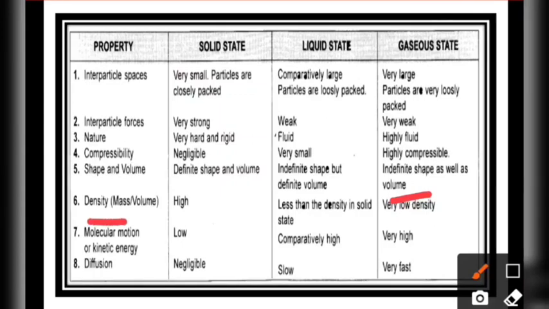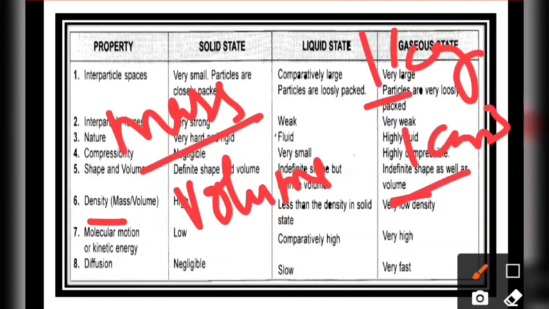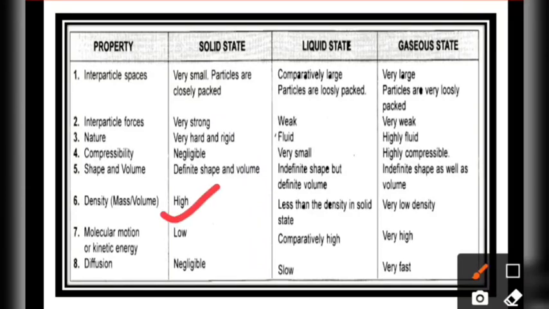Now we talk about the density. What do you mean by density? Density is mass per unit volume. In any area, if 1 kg mass is present in 1 centimeter cube, how much mass is there in how much area? That will explain the density. So if the particles are more in a smaller area, the density will be high. The solid particles are very close, so their density will be high. Liquid state has intermediate density between solid and gases, and in gases, the particles are very, very far away. So in a small area, the particles will be very few in number, and that's why the density is very low.